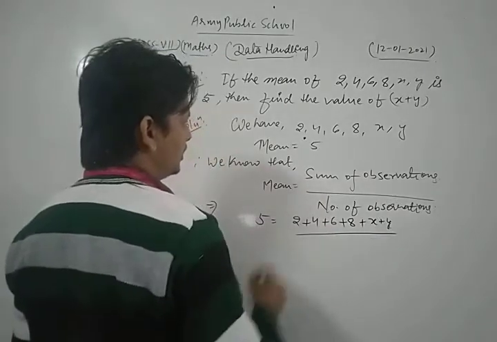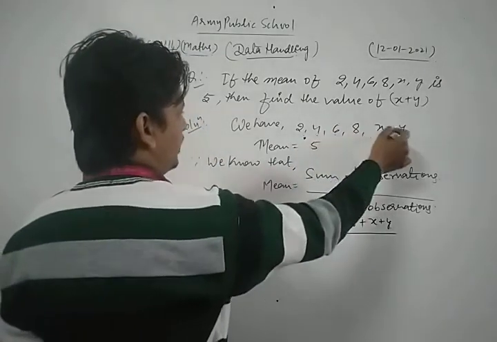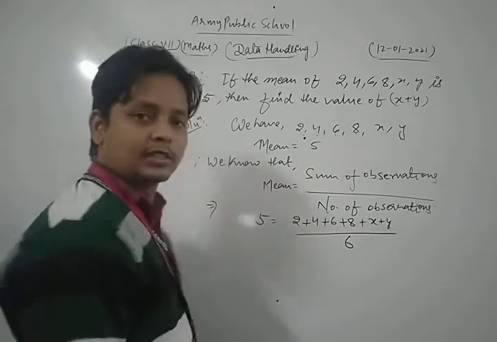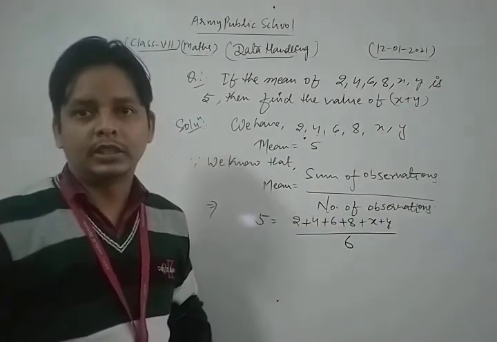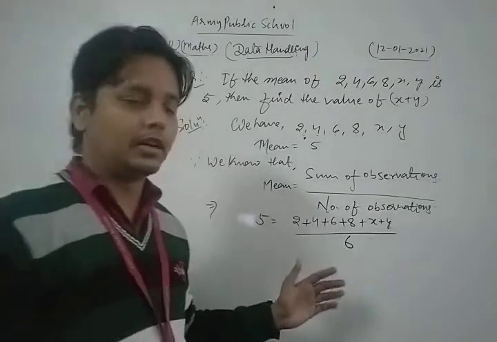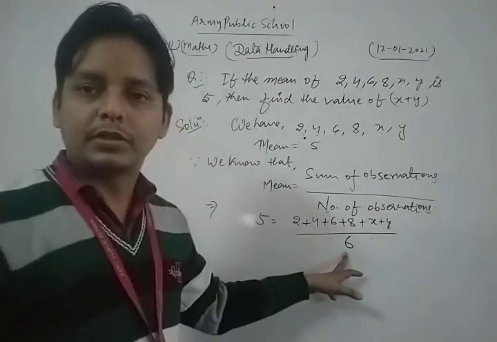How many observations are there? 1, 2, 3, 4, 5, 6 observations. So in this question the number of observations is 6.